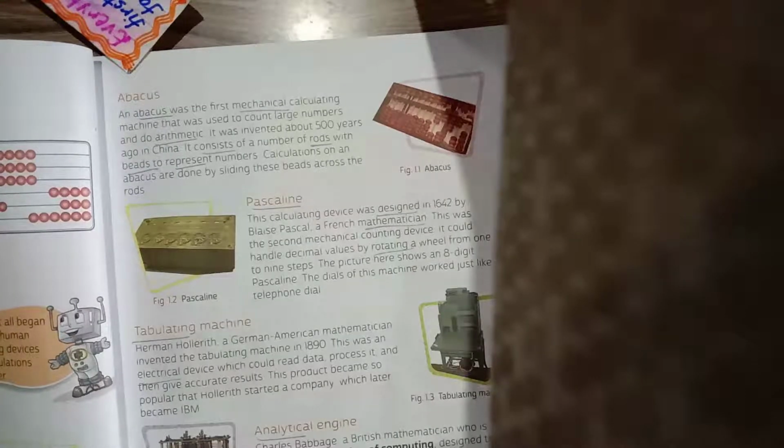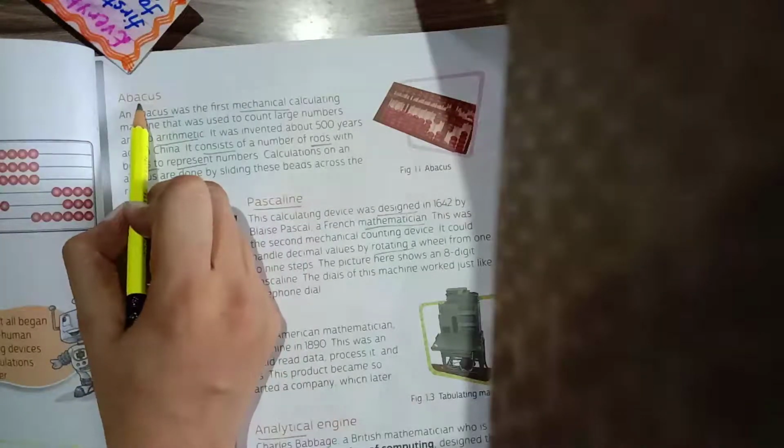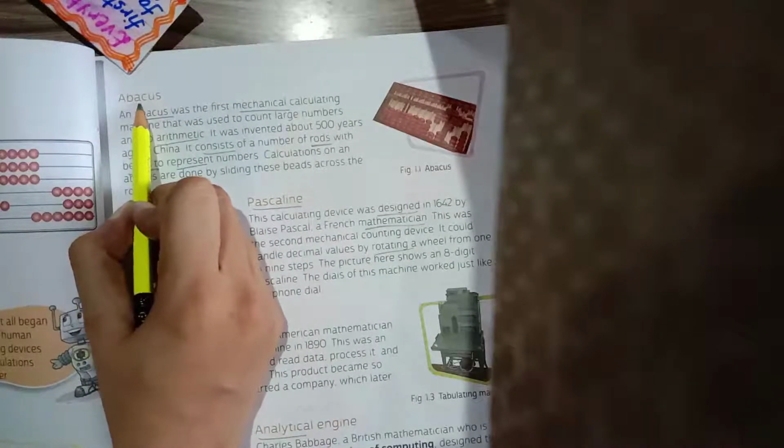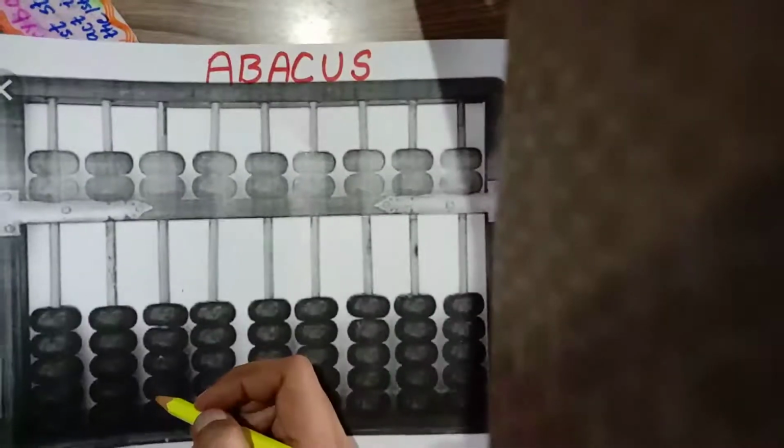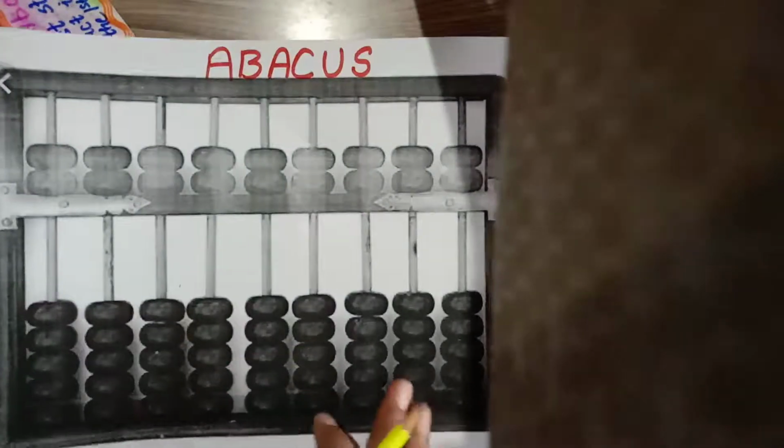So before computer, there were many instruments or devices to calculate, like abacus. First was abacus. Here I am going to show you a picture of abacus. This is the picture of abacus. These are some rows and these black are some beads by which we can calculate numbers.